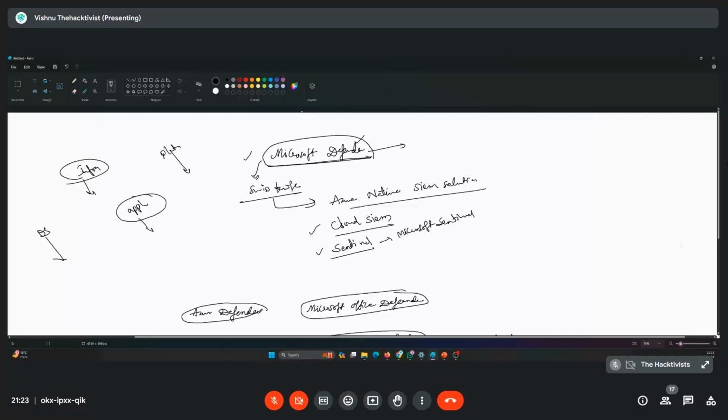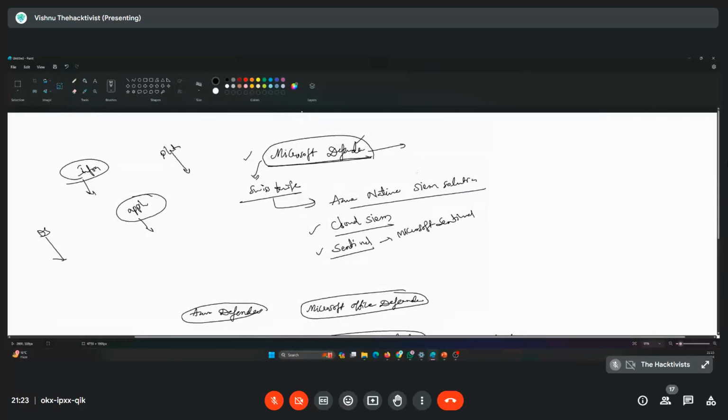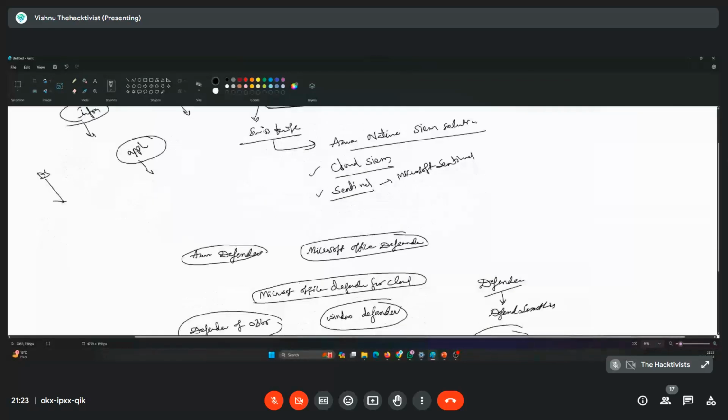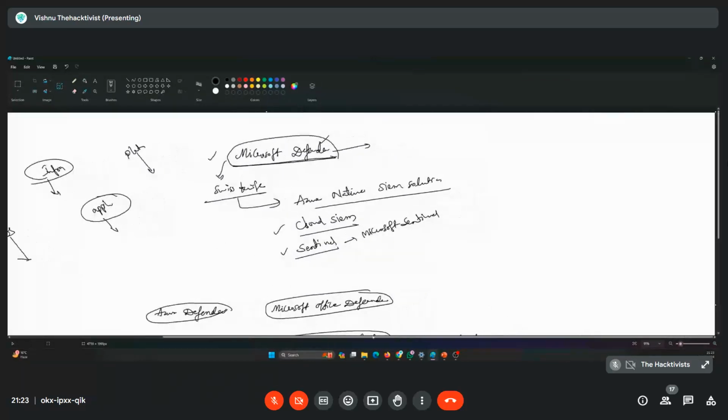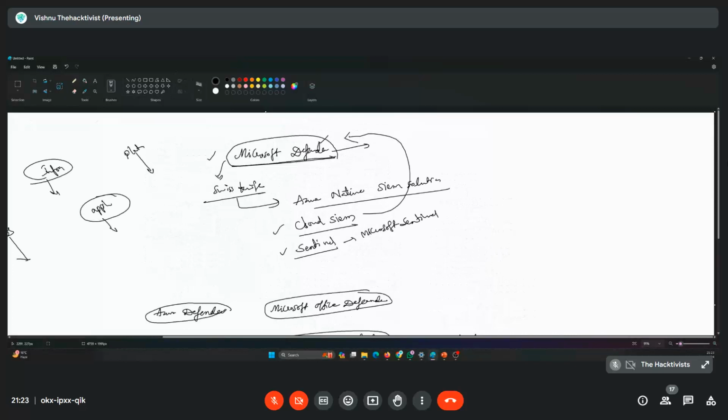It is not a SIEM basically. So again, Microsoft thought, why am I not having this SIEM solution in Defender directly? So they clubbed this SIEM solution also into Microsoft Defender. There were many Defender solutions which used to make so much ruckus and confusion in this Microsoft world.